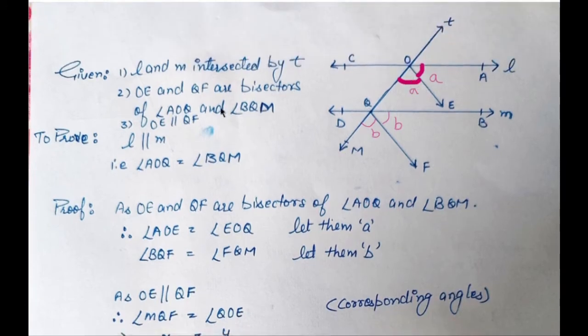Okay, now so we labeled it. Now what were we given? We were given these are the bisectors. We made use of that. Bisector divides an angle into two equal parts. So we have already used that. Our other piece of information is these two lines are parallel. So if these two lines are parallel, obviously they are going to have some equal angles.